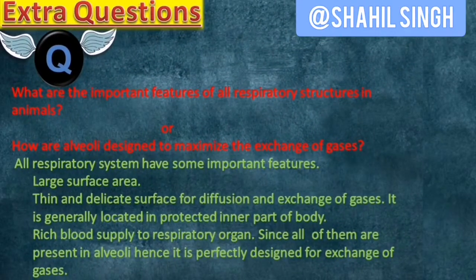What are the important features of all respiratory structures in animals? Or this question can be asked this way too: how are alveoli designed to maximize the exchange of gases? All respiratory systems have some important features. The number one is large surface area, thin and delicate surface for diffusion and exchange of gases. It is generally located in protected inner part of the body. Rich blood supply to respiratory organ. Since all of them are present in alveoli, hence it is perfectly designed for gaseous exchange.